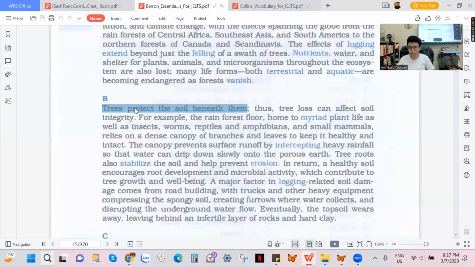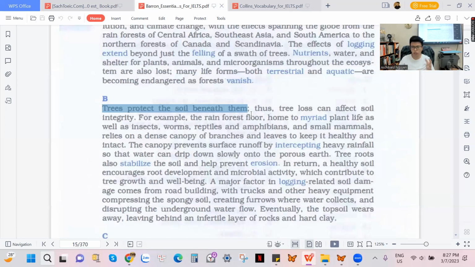Trees protect the soil beneath them. Trees, okay, how do trees protect the soil beneath them? Bây giờ thì làm sao mà cây mà nó bảo vệ được cái đất nó ở dưới? Thì mấy bạn hãy nhớ đến cái cấu trúc của rễ cây. Hãy đi tìm hiểu nhé. Please research about the situation of trees protecting the soil beneath them.